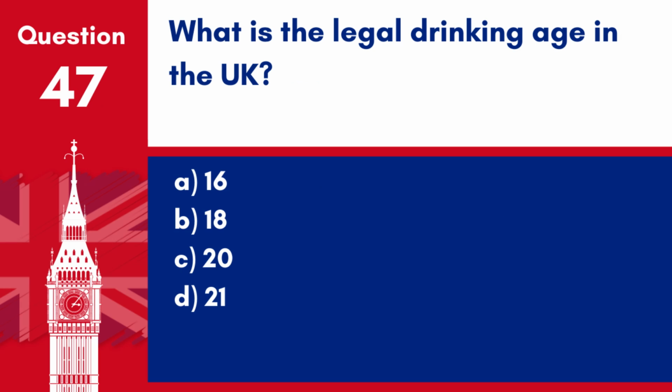Question 47. What is the legal drinking age in the UK? A. 16. B. 18. C. 20. D. 21. Answer B. 18. The legal age to purchase alcohol in the UK is 18 years old.